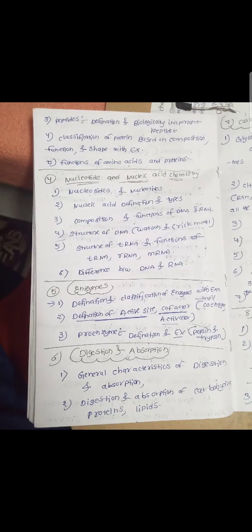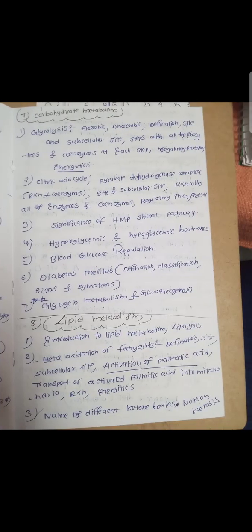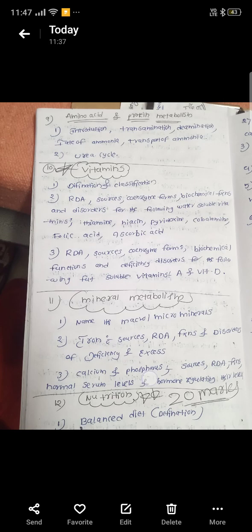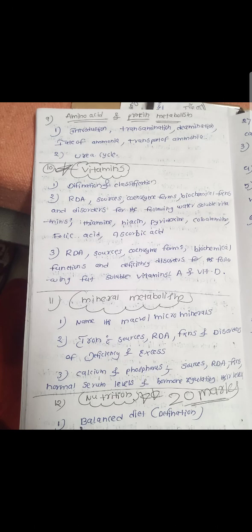and Nucleic Acid Chemistry, the fifth is Enzymes, the sixth is Digestion and Absorption, the seventh is Carbohydrate Metabolism, the eighth is Lipid Metabolism, and the ninth is Amino Acids and Protein Metabolism. The 10th is Vitamins. These are very important chapters for university examinations and other competitive examinations. And the next, 11th chapter, is